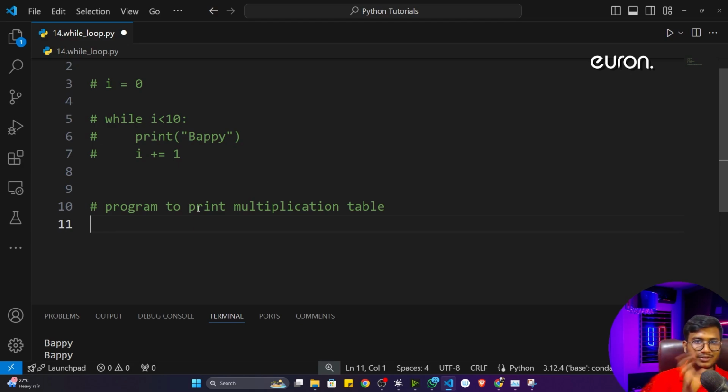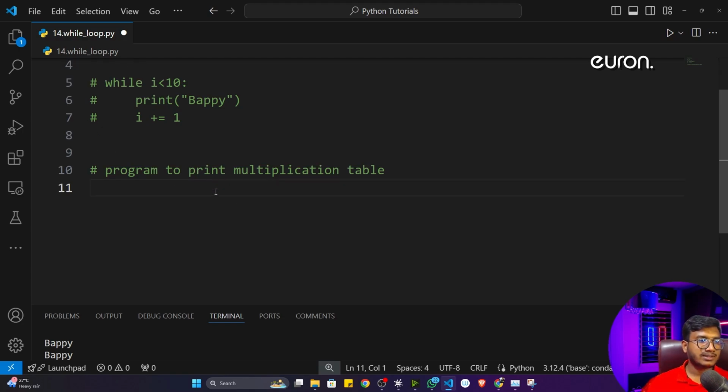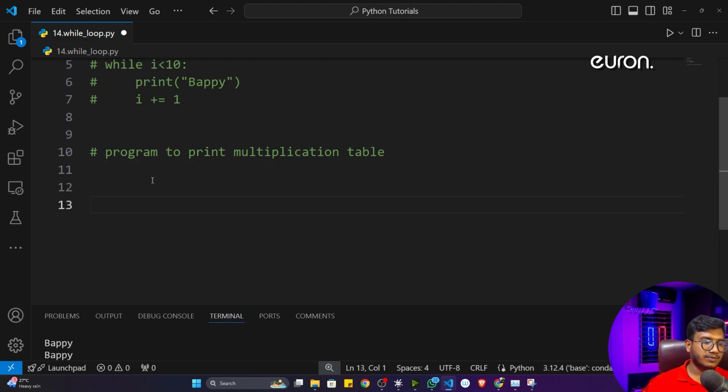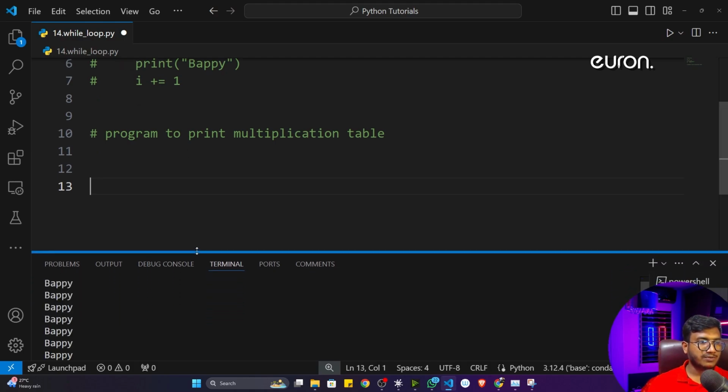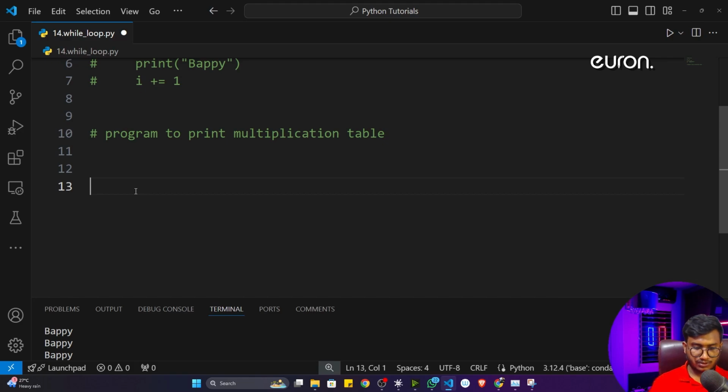I think you know, in your childhood you have learned these multiplication tables. So just write this particular program. To write it, first of all I have to take one input from the user. I already told you. So let's take the input.